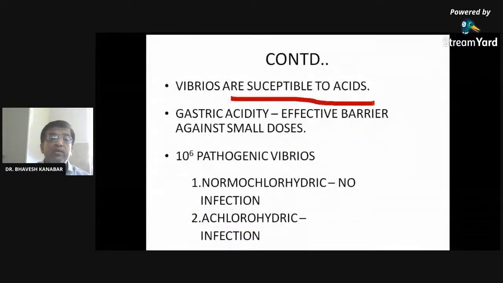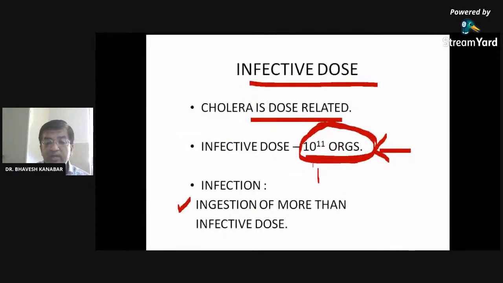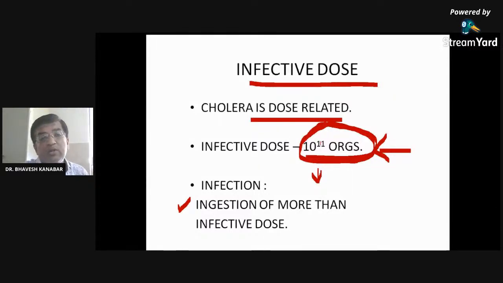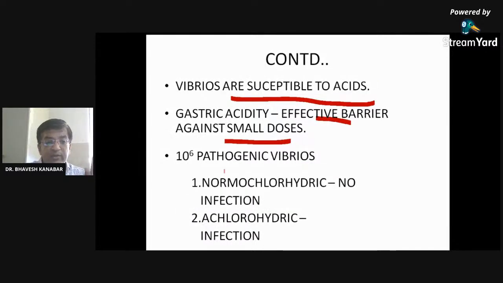Vibrio are more susceptible to acid, so gastric acid is an effective barrier against a small dose. If we consume fewer than 10¹¹ organisms, then our acidity can easily destroy them. Many times we may be consuming Vibrio cholerae along with food or water, but every time we do not suffer from cholera because the HCl present in the stomach can easily destroy this small amount of organism.